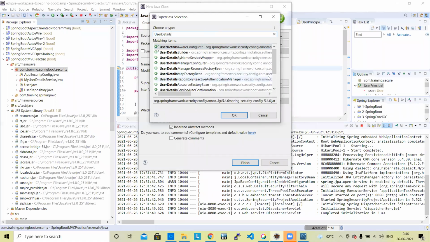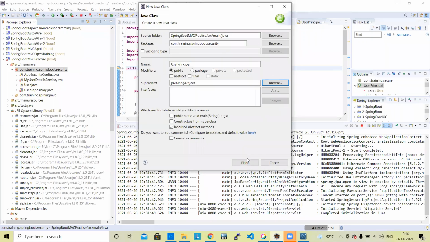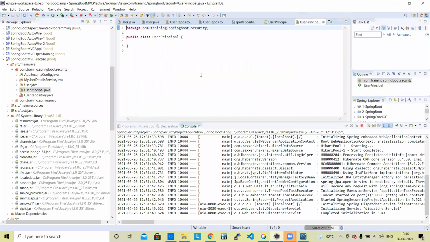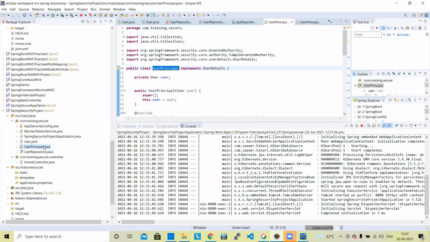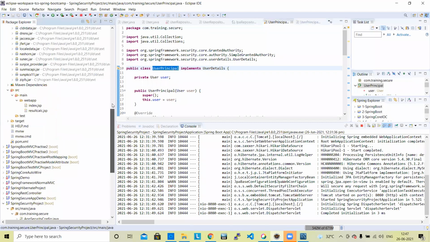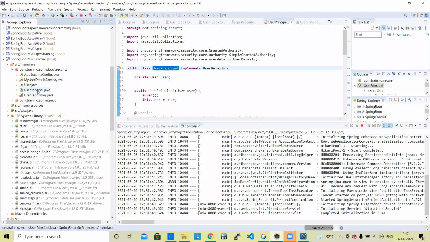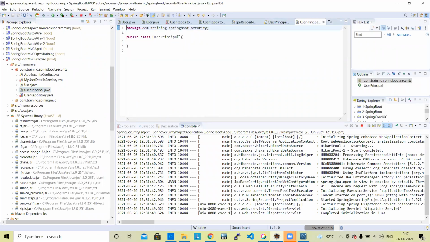Okay, user details. Let's check. Not getting it. Why? Finish. Implements user details.